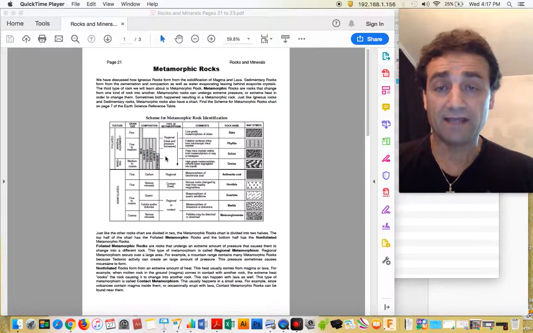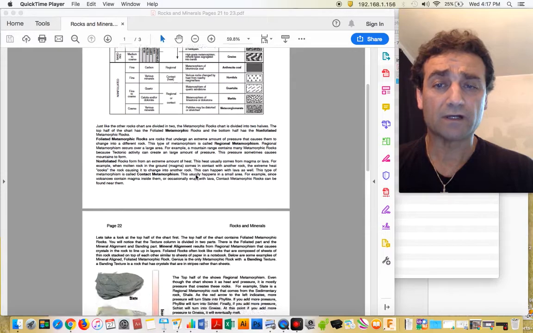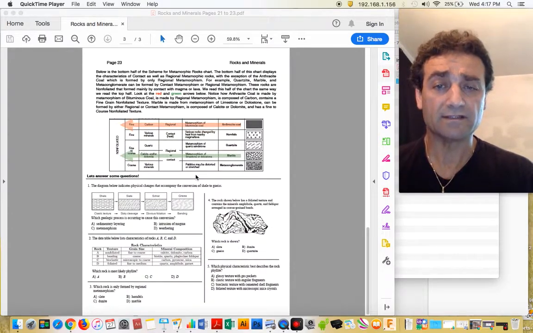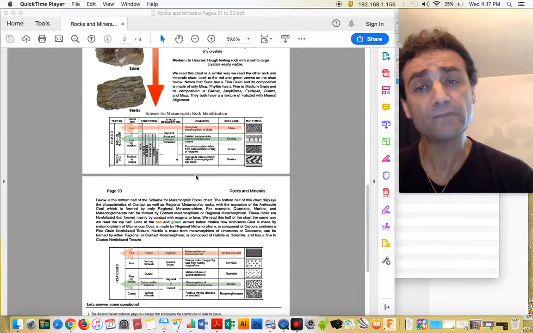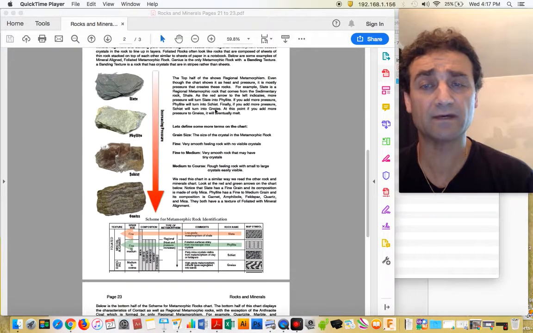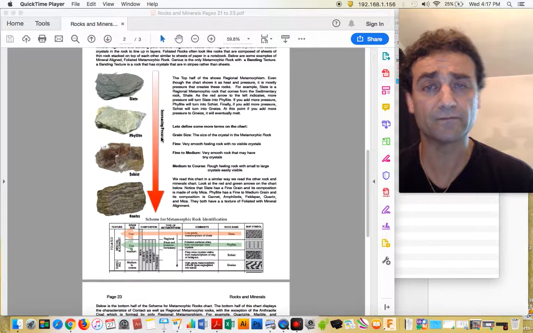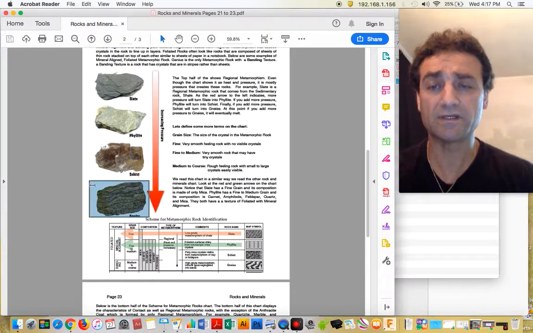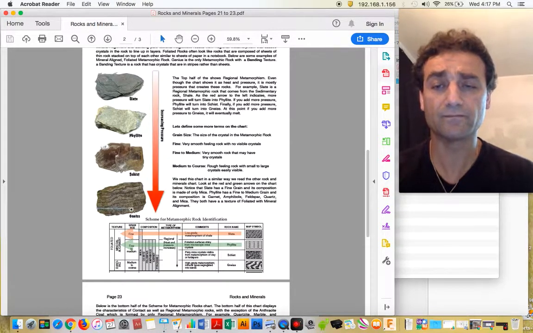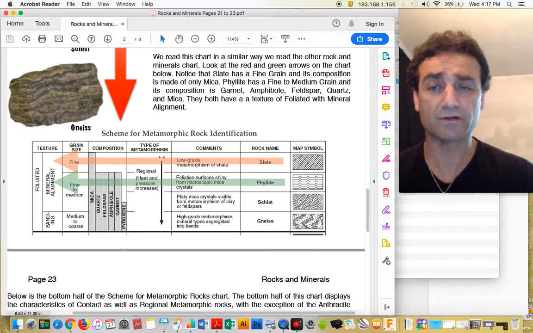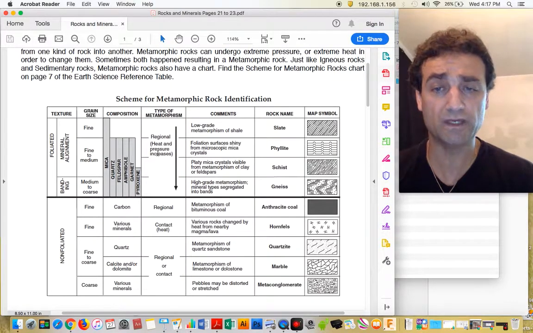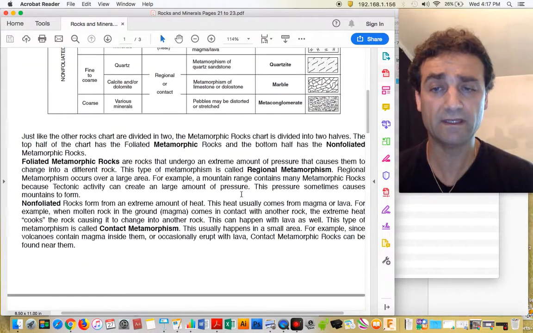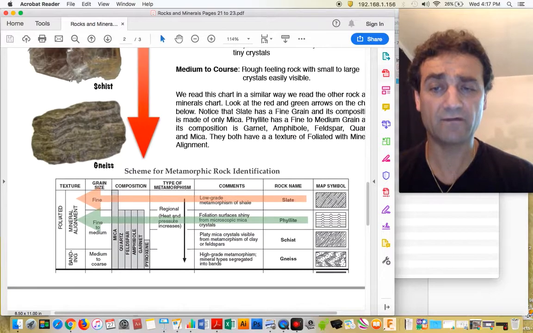So today's lesson, I re-gave you the Metamorphic Rocks pages here for today's lesson, but I've added this last one, page 23. Yesterday, we talked about the top half of the chart. Here's the reference table chart, but we have two halves, foliated and non-foliated. So I just took the top half for now, the foliated half.